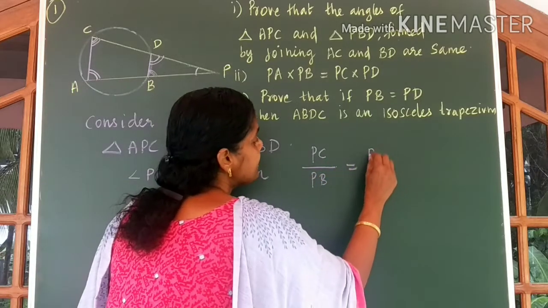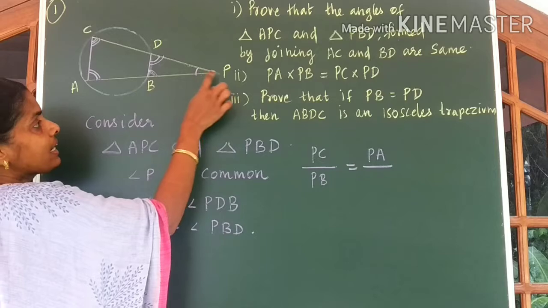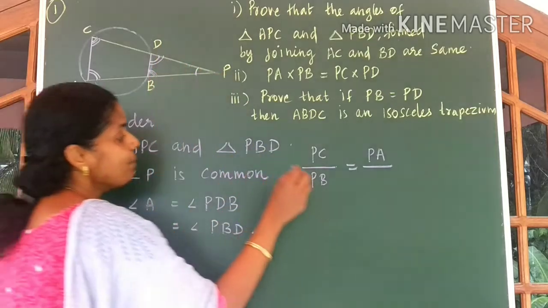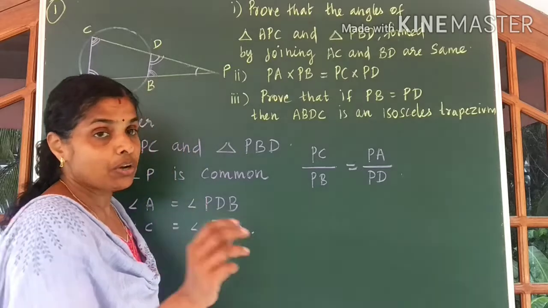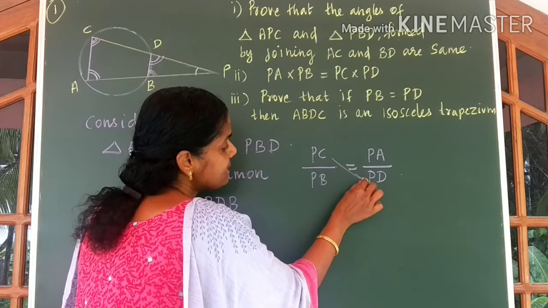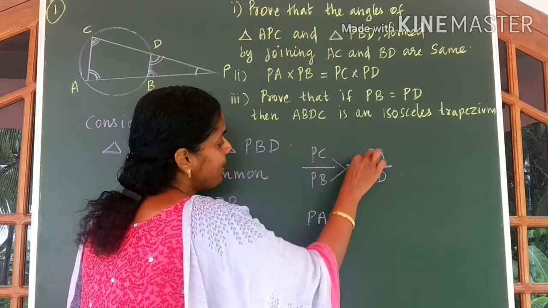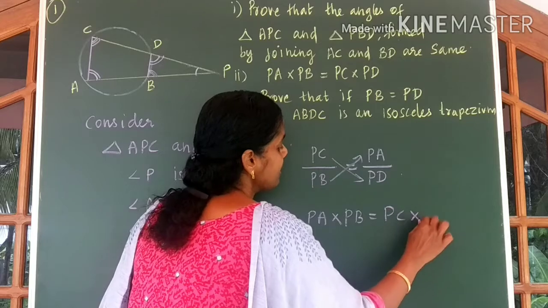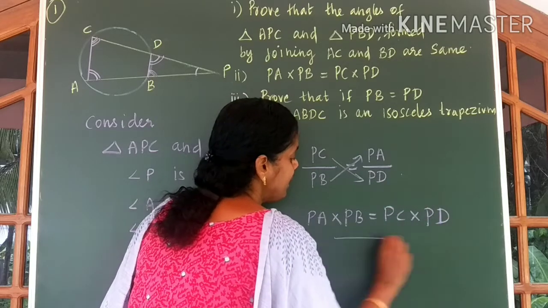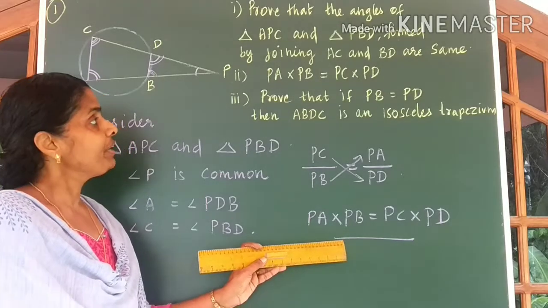So we can write PA by opposite to the third angle, we have the side PD. Now just cross multiply so that you will get PA into PB is equal to PC into PD. A very important proof for your public exam.